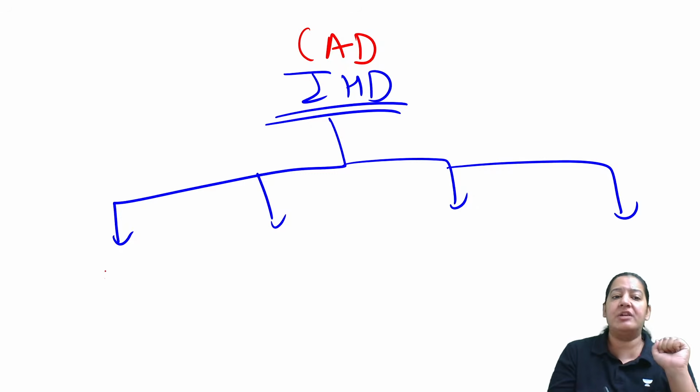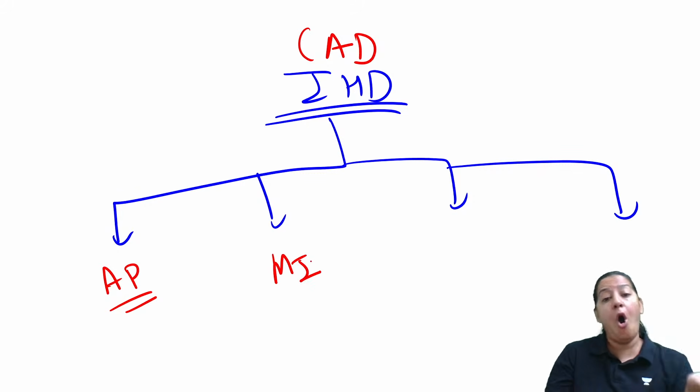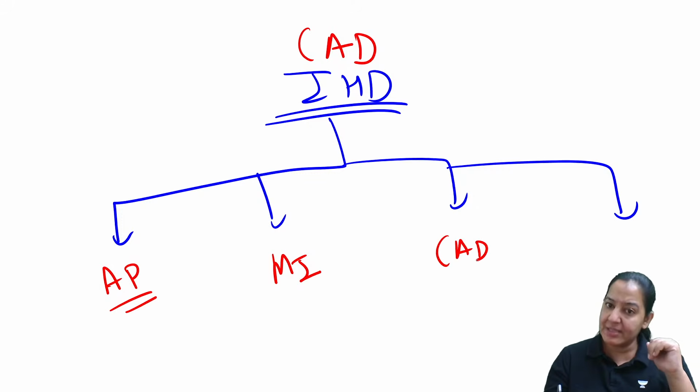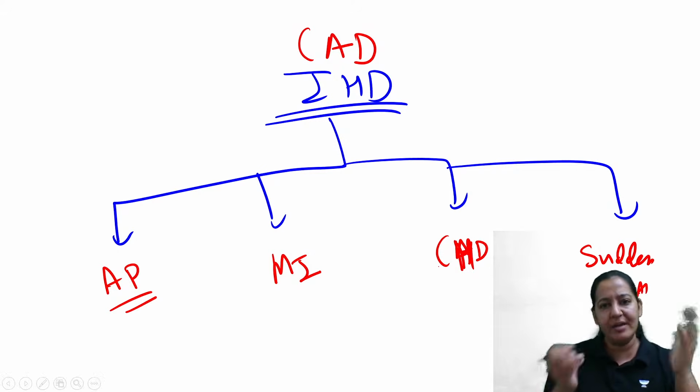So either the patient will have angina pectoris, or the patient will have MI, or the patient will have chronic coronary artery disease, chronic heart disease, or the patient has sudden death. And these all are included under ischemic heart disease.